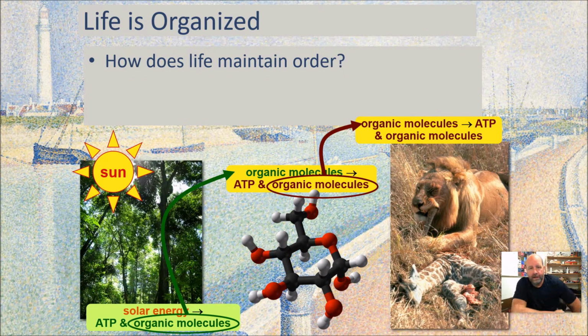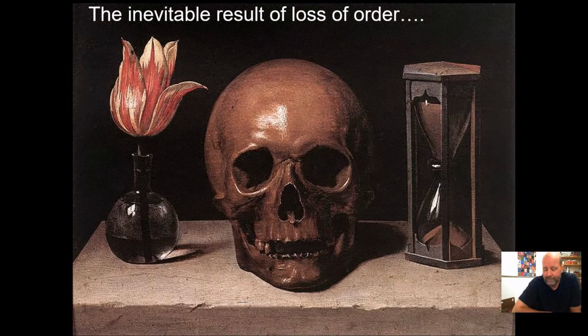Life is organized, right? It's because of this constant input of energy, we are able to maintain order. Whether we're a plant or an animal, energy is always coming in. That allows us to defy the natural tendency toward entropy so that we can maintain these ordered lives where we run around and eat baby giraffes and stuff. The inevitable result of the loss of order is, of course, a 17th century painting with heavy-handed symbolism. It's death, right? You lose the order, you lose the life.